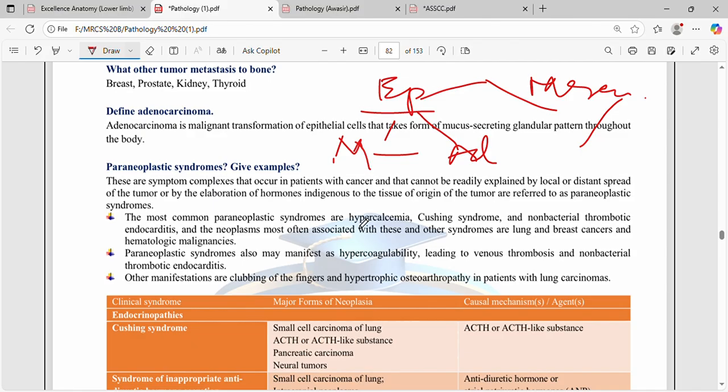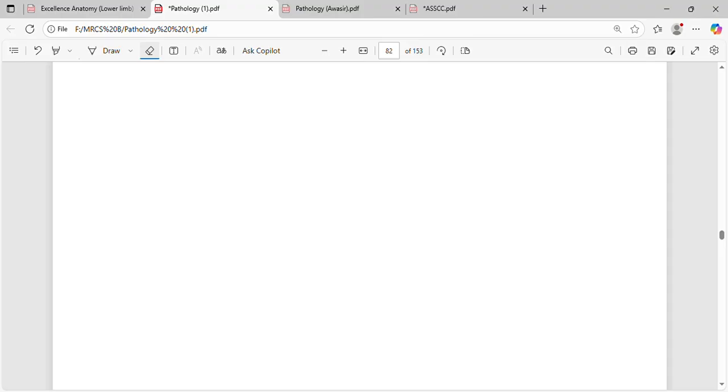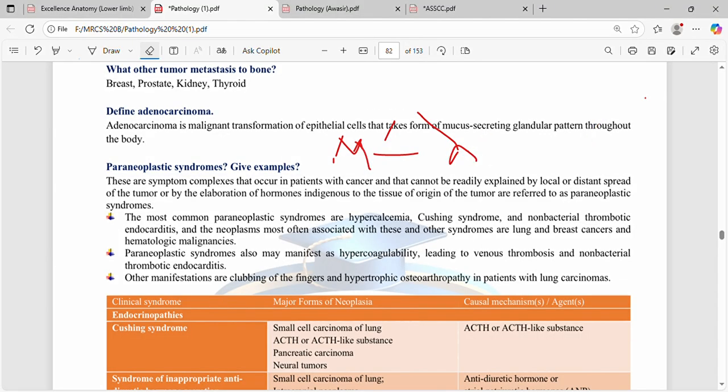So basically these are the combination of symptoms that occur in some cancers which cannot be explained by the tissues of origin of the tumor, the actual location.